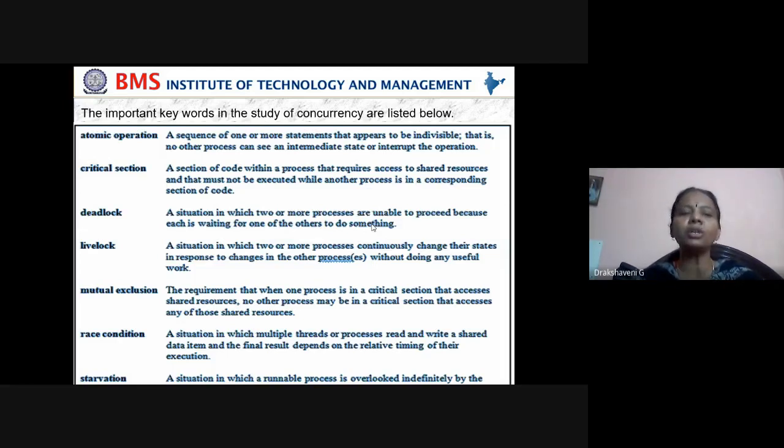Then critical section: a section of code within a process that requires access to a shared resource, and that must not be executed while another process is in a corresponding section of code. Critical section means there may be some part that should not be used by others at the same time, because of sharing, the same way as a printer.